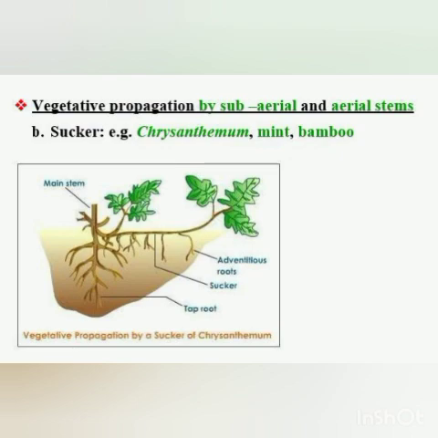You can see here, this is the taproot. From the node, one new branch will arise, and that is a sucker, and it will bear adventitious roots. I hope it is clear to everyone. What is a sucker?